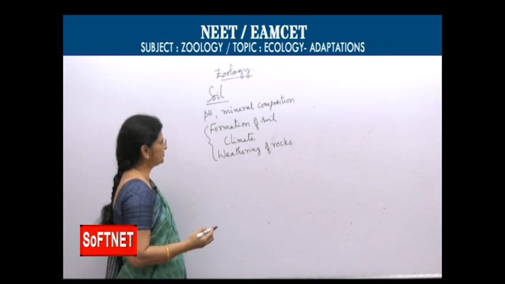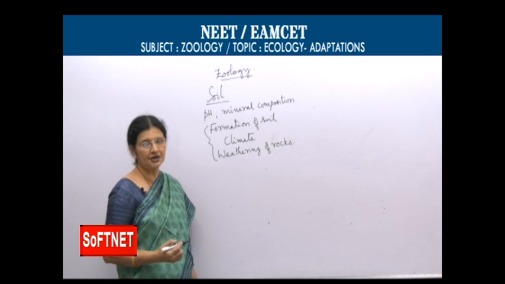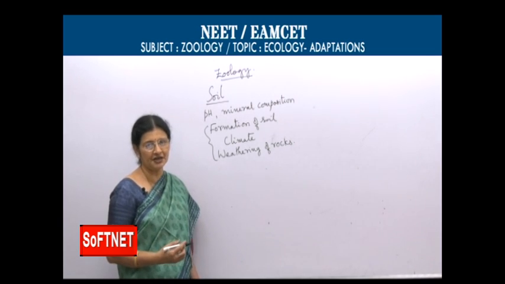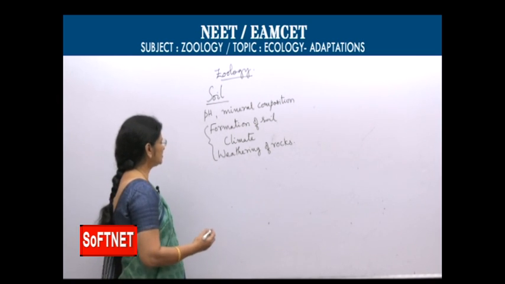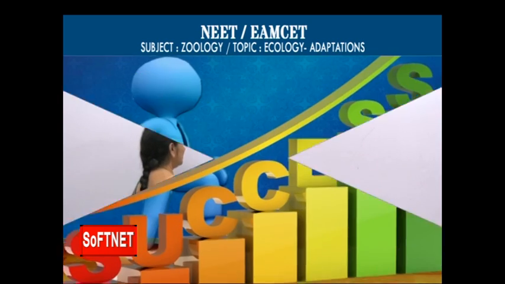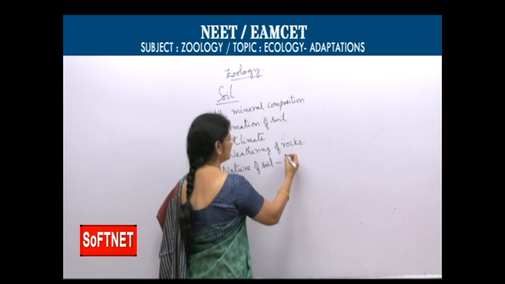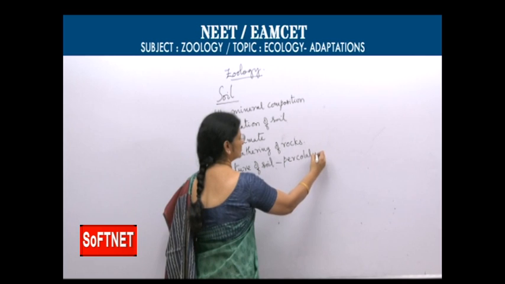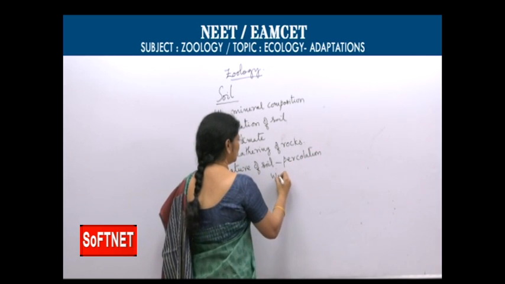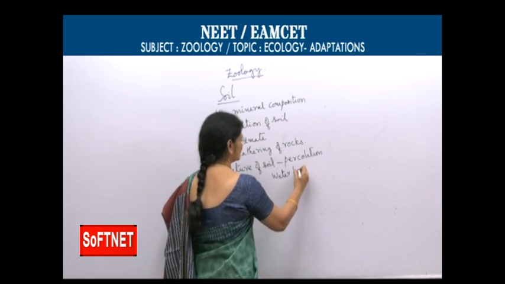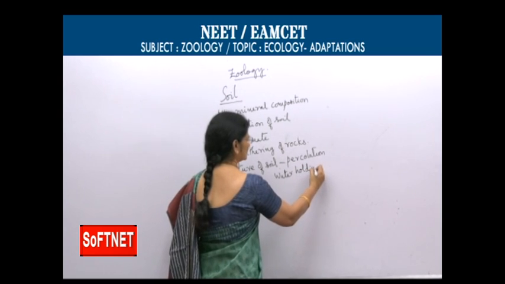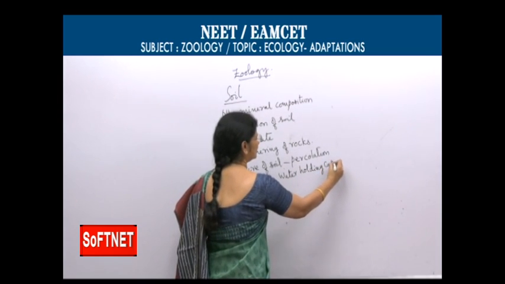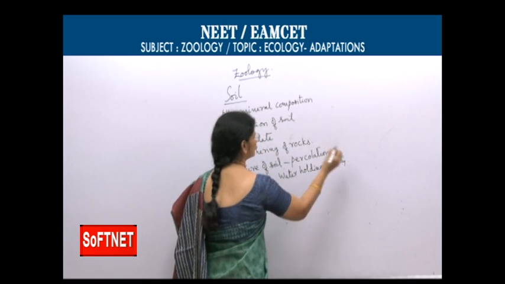And you might have studied in schools, different types of soils are there, clayey soil, sandy soils and all. So, the nature of the soil is related to percolation of water, water holding capacity.